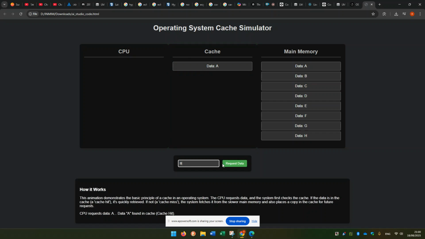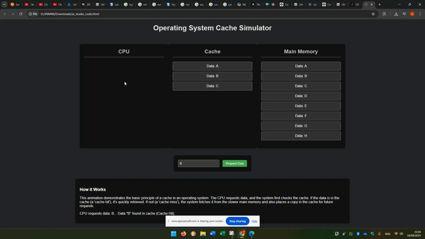Now again, let's go on to B. The CPU will check the cache. It's not in the cache, so it's a cache miss. Bring it from the main memory and remember it in the cache for future requests. Again, C, again from the main memory. Now if I call B, it will be very fast because it's a cache hit, and it brings it right away from the cache to the CPU.